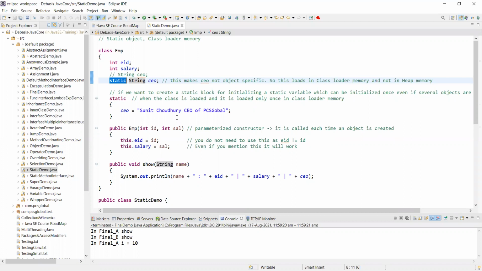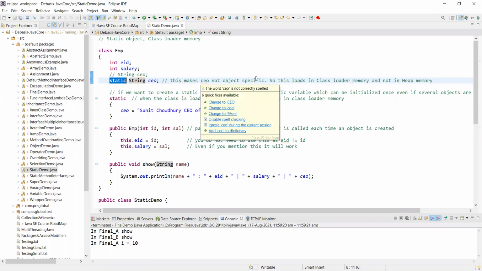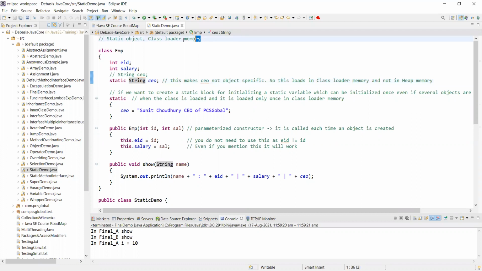Once you make this, it makes CEO not object specific. That means the class has been loaded into class loader memory. Now, whenever you have instantiated the object and it is going to be used, everything will be loaded into the heap memory. Everything will get loaded into heap memory when, can you see my screen?